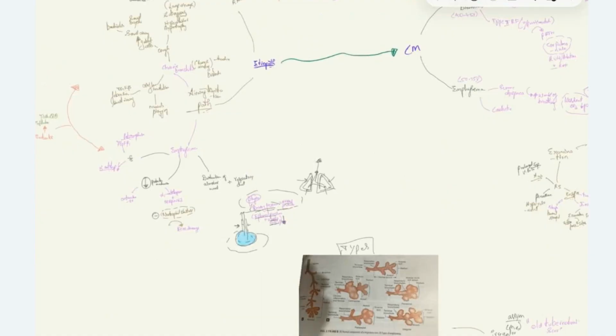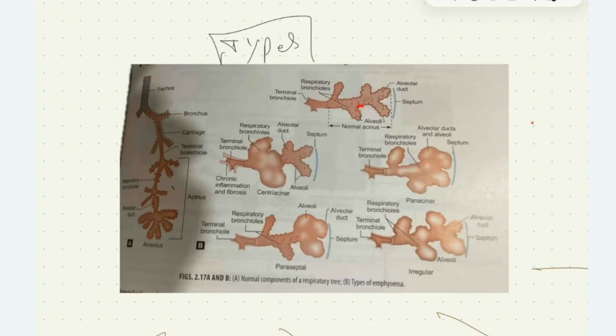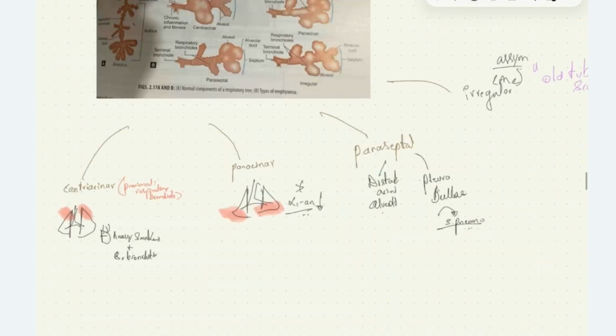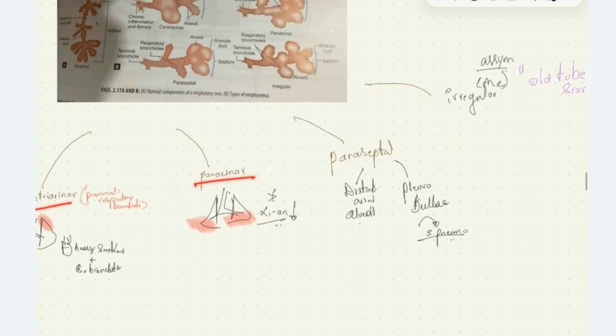Let's see the different types of emphysema based on the structure involved. In the lungs, we have acini, the functional unit of the lung, that is the structures distal to terminal bronchioles. Those are respiratory bronchioles, alveoli and alveolar duct. We have interlobular septum in between these alveoli. This is the image of normal structures. We have four types of emphysema based on the part of the acini involved. We have centriacinar type, panacinar type, paraseptal type, and irregular type.